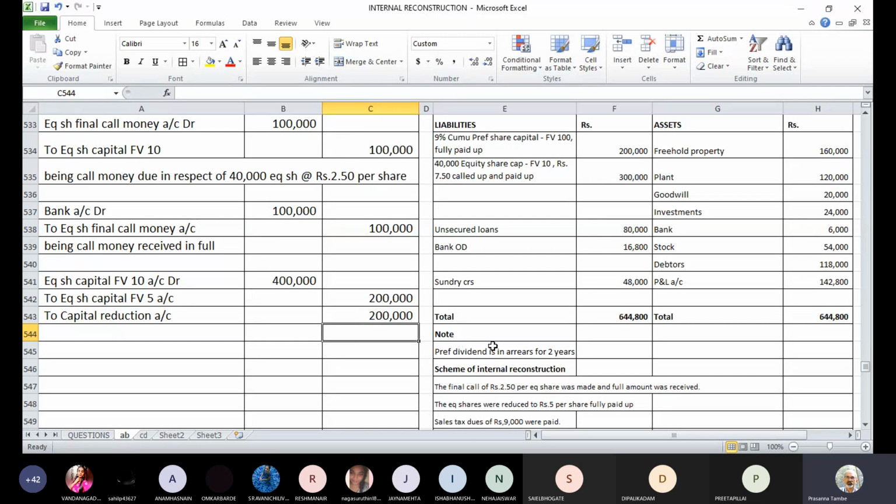Then the next adjustment says sales tax dues of 9,000 were paid. We don't have any liability for sales tax dues, at least as per the balance sheet or anywhere else. But the company has paid sales tax dues. There must have been some outstanding amount which is not reflected in the books of accounts. So when these dues were paid, we'll have to pass the entry debiting capital reduction account for this loss and crediting bank account. Because there is no liability against this, it will be a loss to be debited to capital reduction account. So the next entry will be